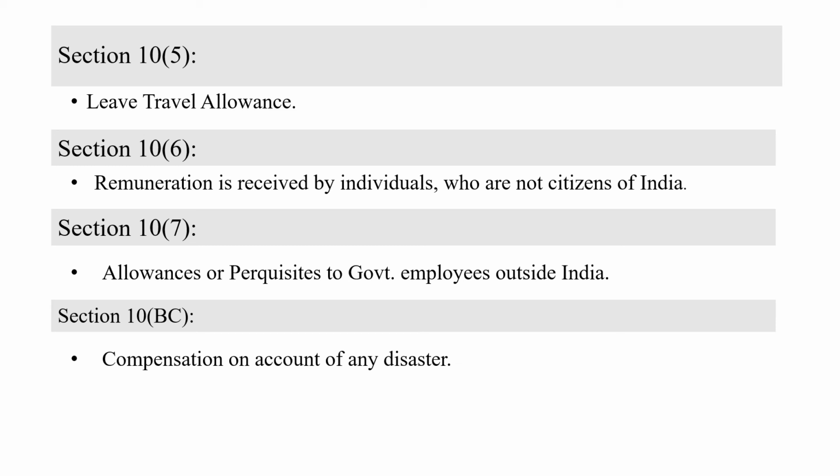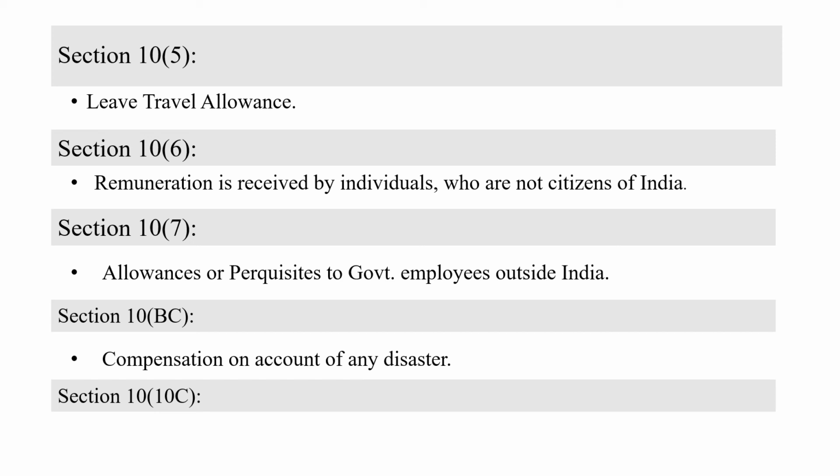Due to that, the government has compensated with some amount, and that amount is not taxable because it comes under section 10 subsection BC, compensation on account of any disaster.